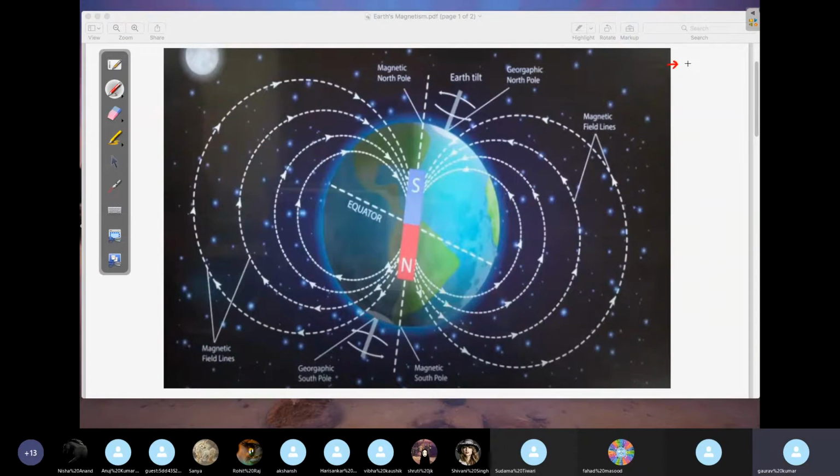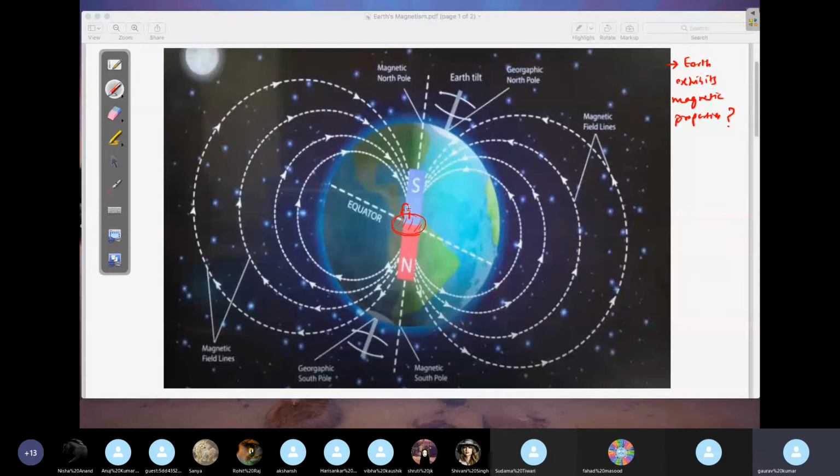First concept: Earth exhibits magnetic properties. Why? The reason is, if you go inside the Earth, you will have molten ions here. These molten ions will be in vapor phase. They will go up and they will come back. So when they go up and come back, it's called convection.